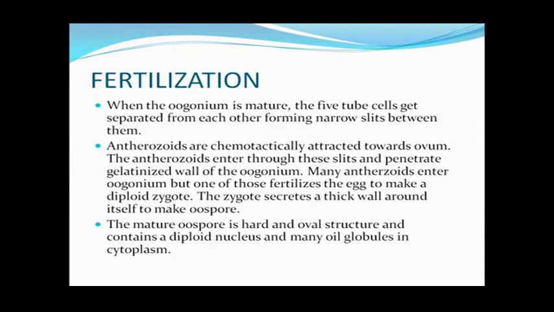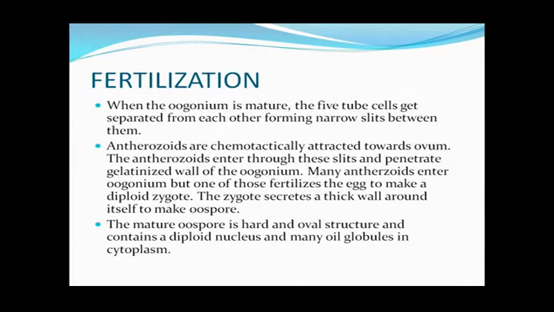When the oogonium or the nucule matures, the 5 tube cells get separated from each other, and also the coronary cells get separated from each other. A slightly longer portion, that means a neck-like structure, is formed, and slits are formed, and through these slits the antherozoids can penetrate.